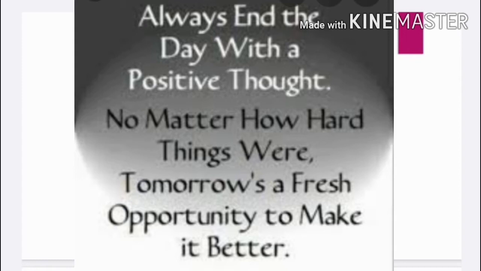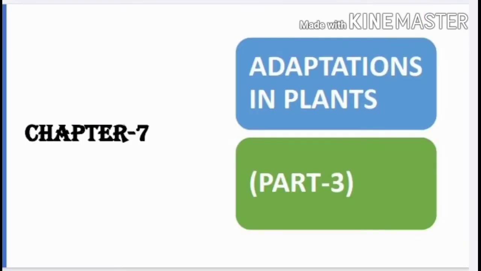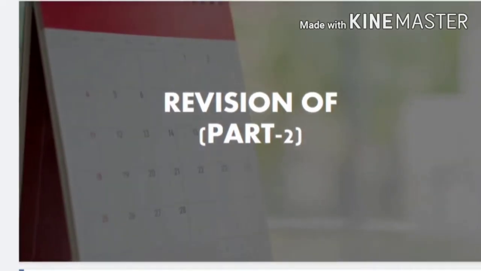All right, students? So, let's start our chapter. Today we will study chapter number 7, Adaptations in Plants, Part 3. Before that, let's see what we had studied in the earlier period. Let's do a quick revision of Part 2. What we had studied in the earlier period, let's revise it.